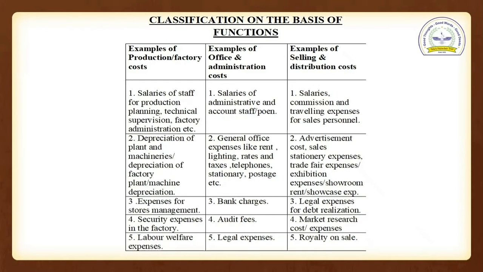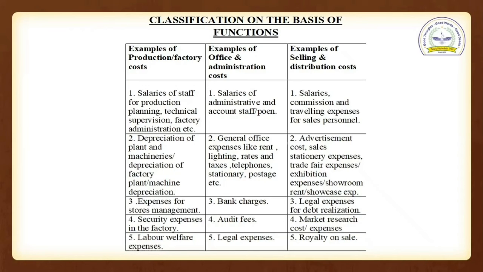Example of selling and distribution cost: advertisement. See, basically advertisement is related to sales. Stationery expenses, trade fair expenses, exhibitions, showroom rent. This all we are doing for sales purposes, so this comes under the selling and distribution expenses. Come to the third point: expenses for stores management, security expenses, labor welfare expenses. These all come under the examples of production and factory cost.